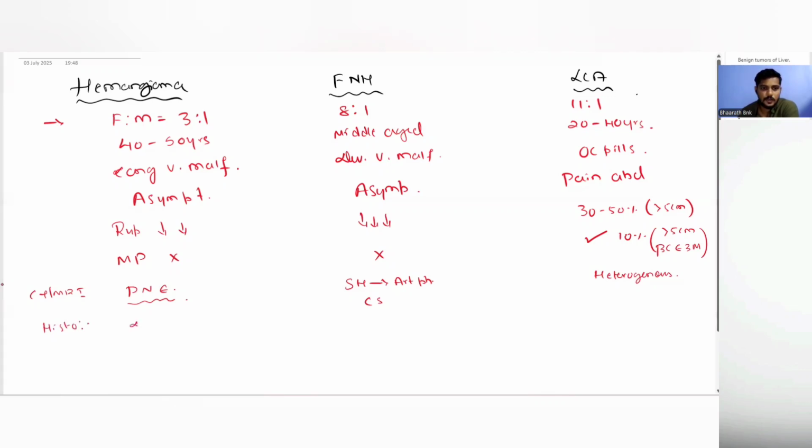When you look at histopathology, hemangioma has got dilated blood-filled spaces with fibrous septa in between. The focal nodular hyperplasia has got a central scar which contains an artery, and from there these smaller branches radiate along the fibrous septa in a cartwheel manner, and then there are plates of hepatocytes. So all the functional elements of the liver have increased in number and in size.